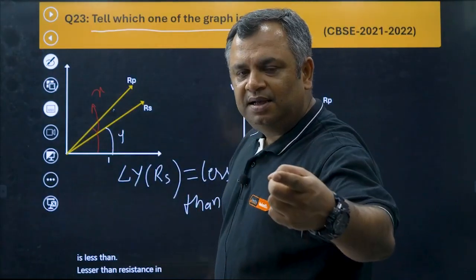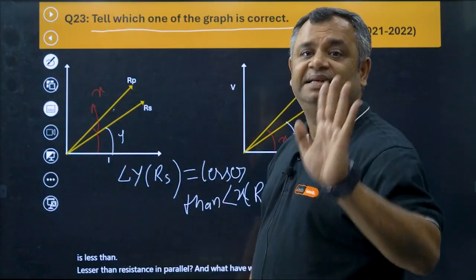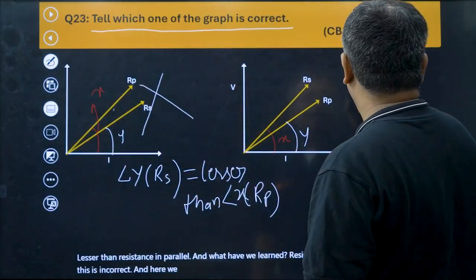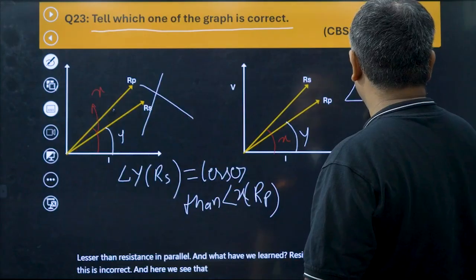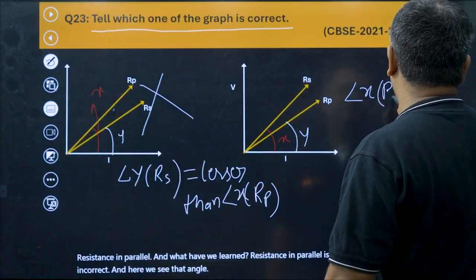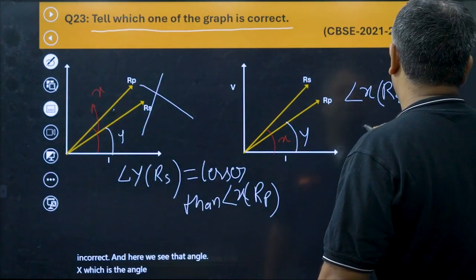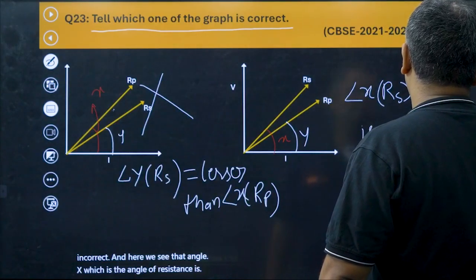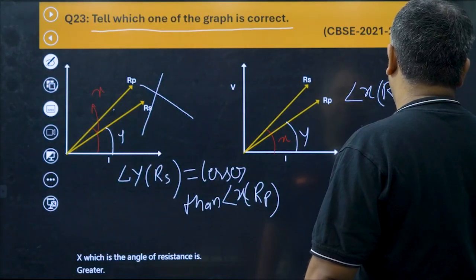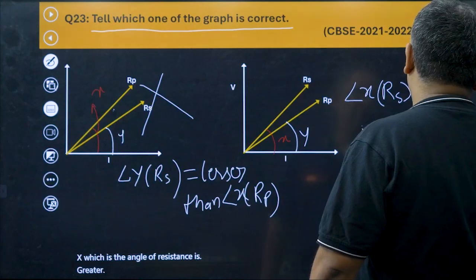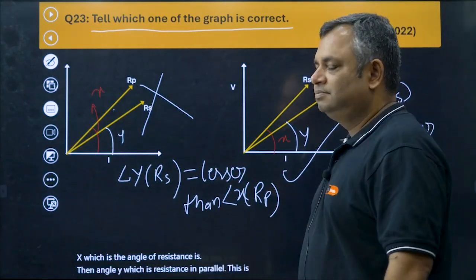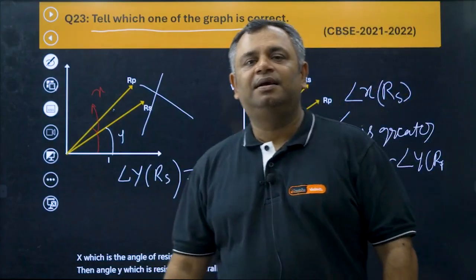And what have we learned? Resistance in parallel is lesser. So this is incorrect. And here we see that angle X, which is the angle of resistance in series, is greater than angle Y, which is resistance in parallel. This is correct. This is absolutely correct.